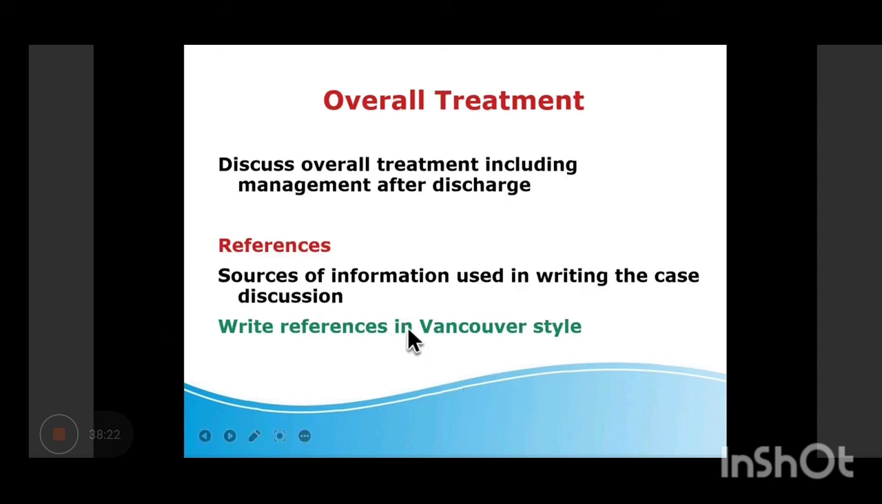And then you will write the references. In references, whichever textbook you are reading, from where you have taken the drug-related information, the important thing is to write the references in Vancouver style. This is the style for writing a reference of a journal article or a book. You will get this from the website. You can take it.